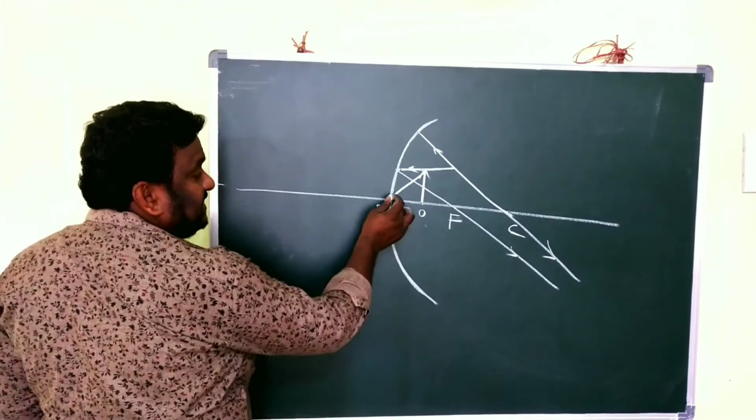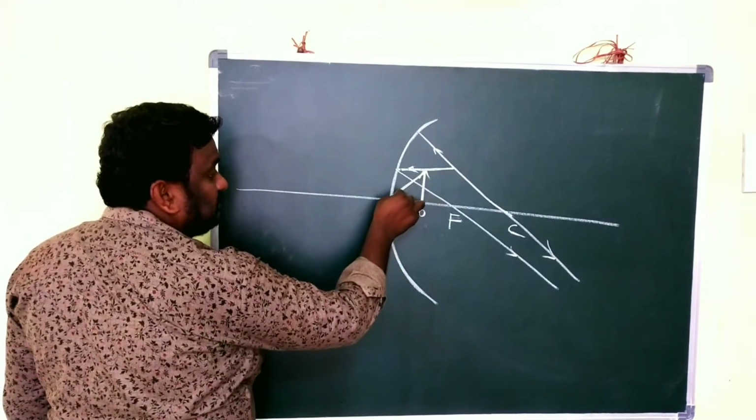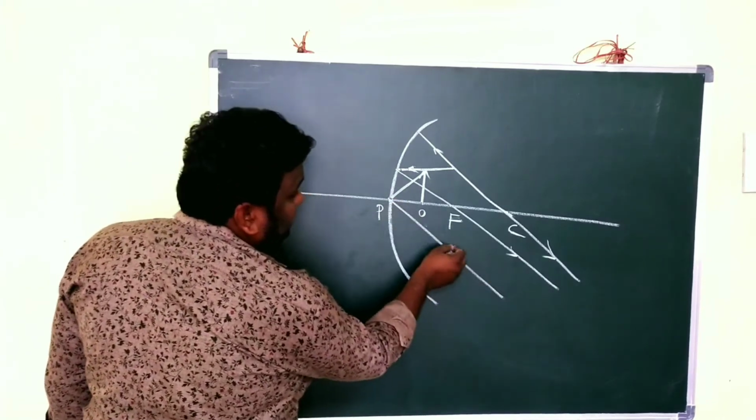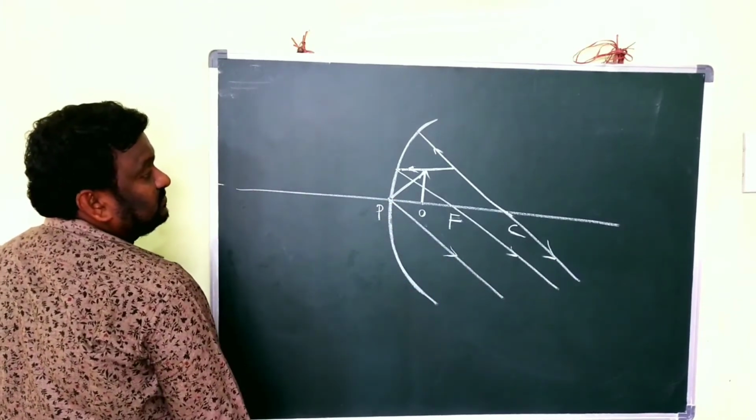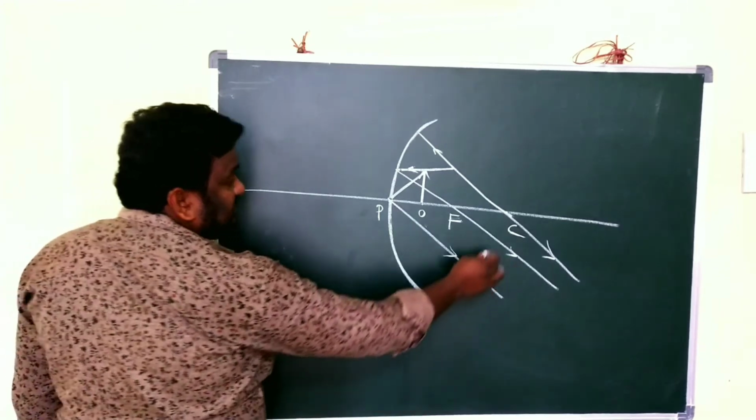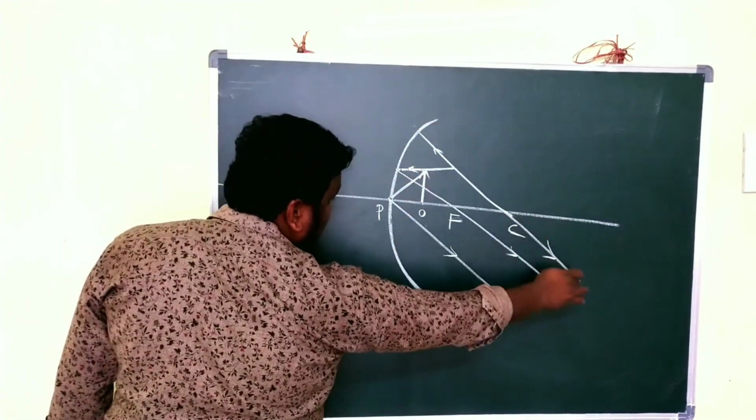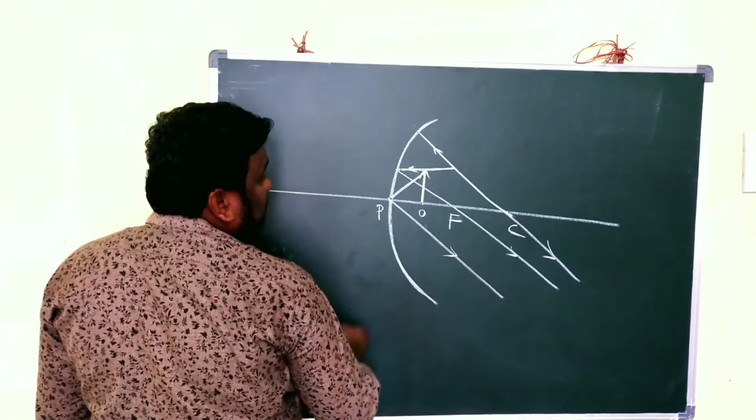That should be incident at the pole with some angle. With the same angle, that is going to be reflected. Clear, children? The first ray passes through the center of curvature, and again the reflected ray also passes through the same center of curvature. And next thing is what?